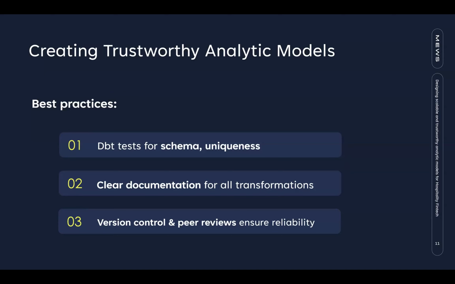And the third one would be making sure that we have version control and peer reviews. In our case, it's totally mandatory. Any change we do in dbt or even in Looker, we need another person to review it. And if they don't review it, the change is not going to be effective.